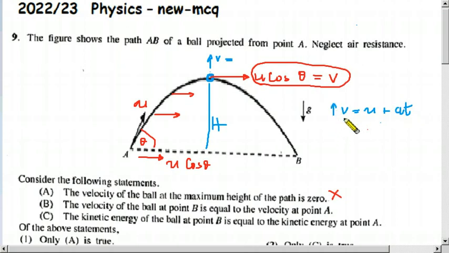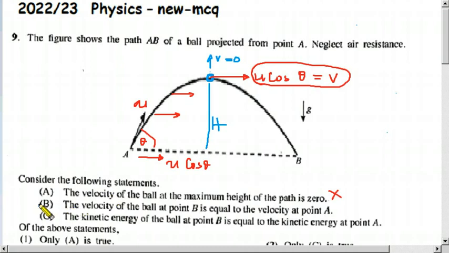So normally we substitute 0 here at this point. Because we are used to saying that, they think that we might make a mistake, because we always say velocity is 0. So they have given this to make us make a mistake like that.